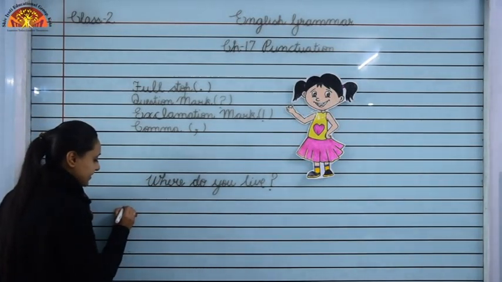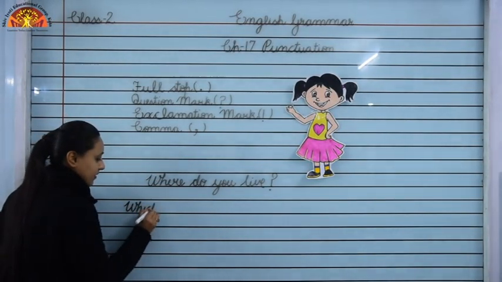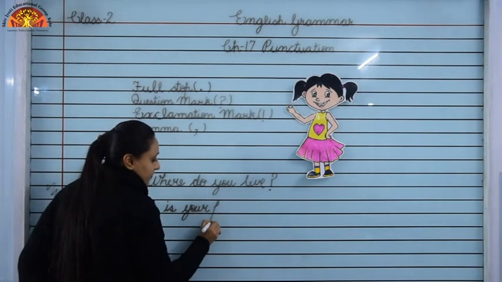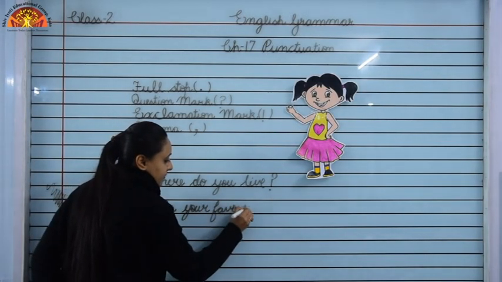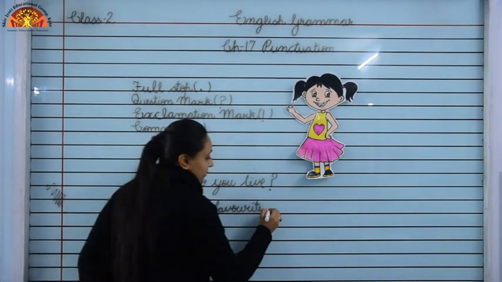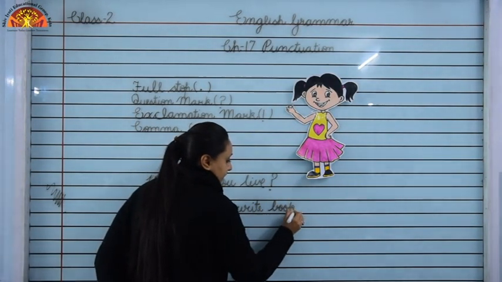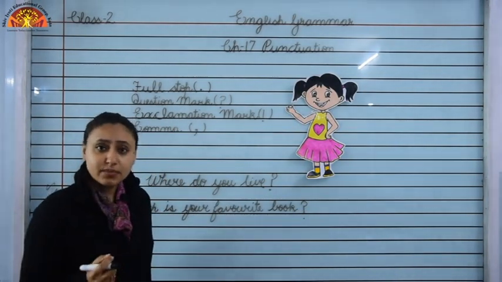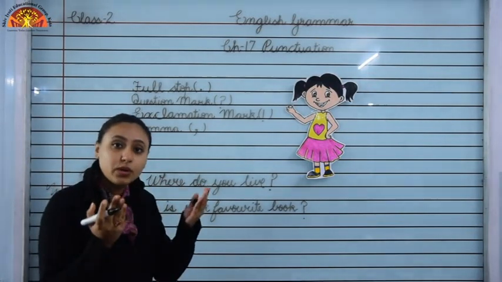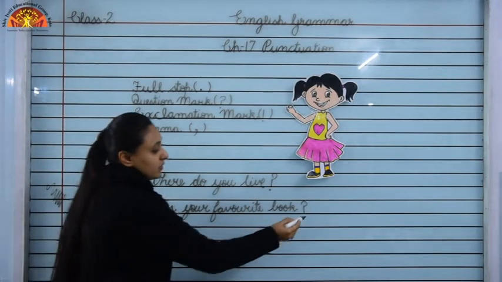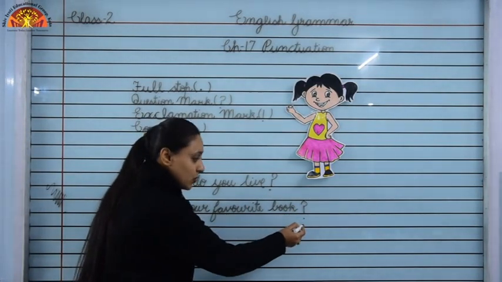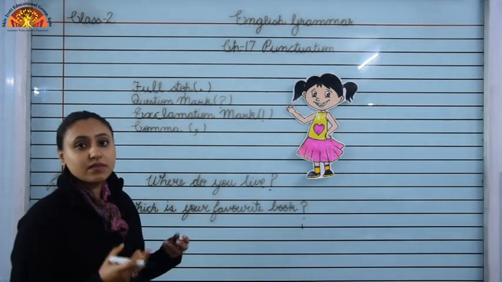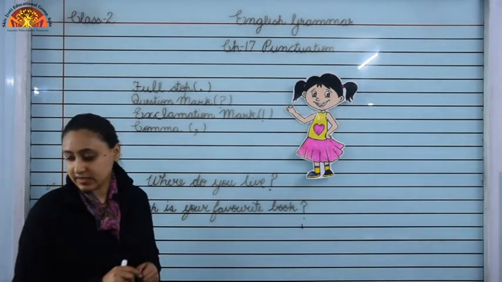Children, one more sentence. Which is your favorite book? Look here. This sentence is also asking something, that which is your favorite book. So, we have used a punctuation mark. Which punctuation mark? Question mark over here. Whenever a sentence is asking you something, we use a question mark at the end of the sentence.